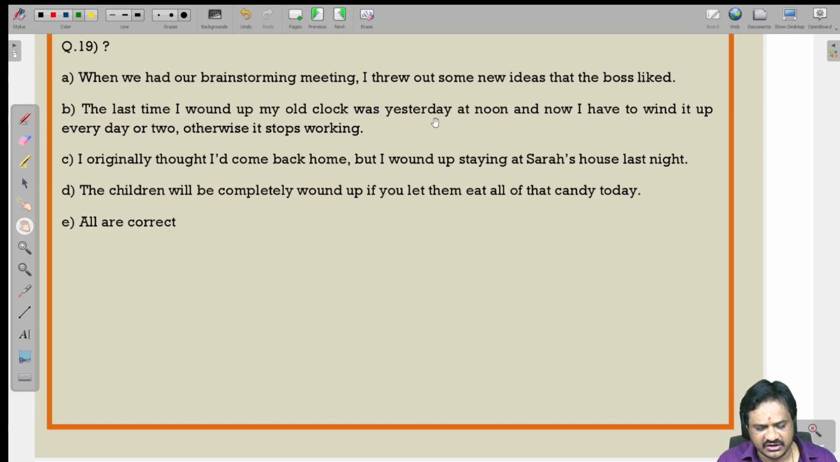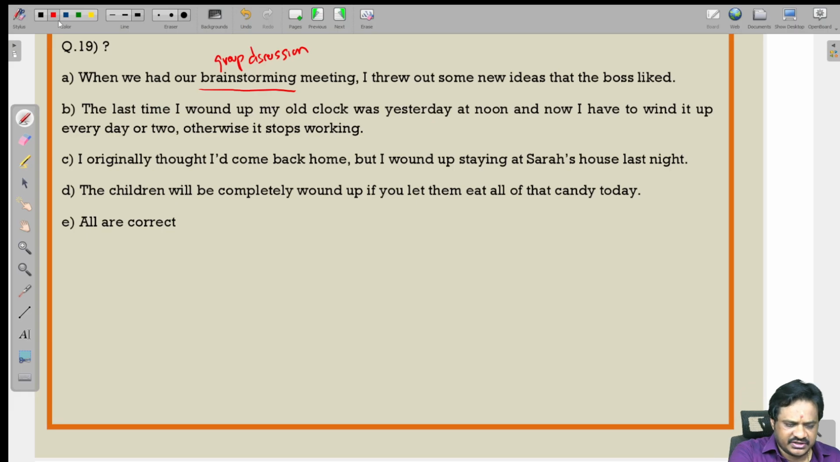When we had our brainstorming meeting, which means group discussion, I threw out some new ideas that the boss liked. The last time I wound up my clock was yesterday at noon, and now I have to wind it up every day or two, otherwise it stops working. I originally thought I would come back home, but I wound up staying at Sarah's house last night. The children will be completely wound up if you let them eat all that candy today.